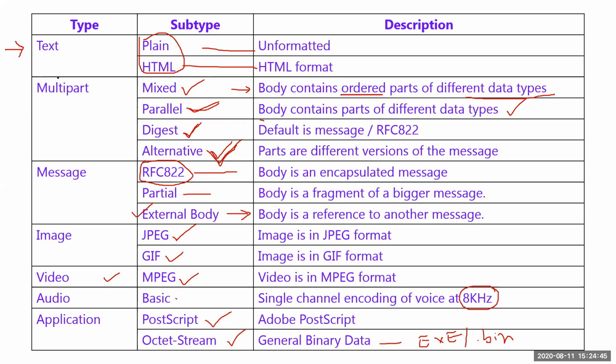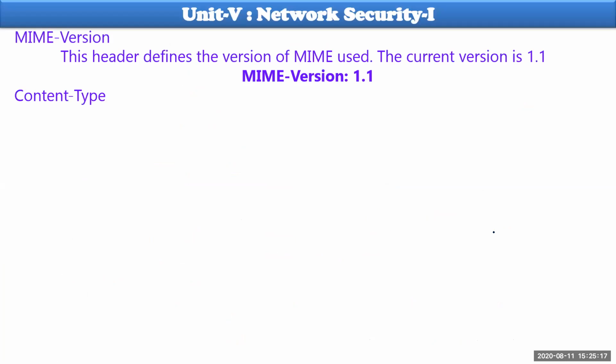Okay, so here you could not have any information except this one. Let me show you. Except this digest, you could not find any cryptographic algorithm here. MIME does not have any specific cryptographic algorithm here. That cryptographic algorithm can be introduced by S/MIME, secure MIME.